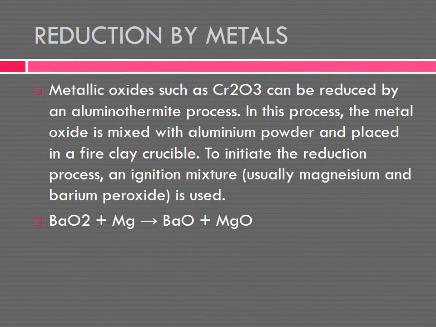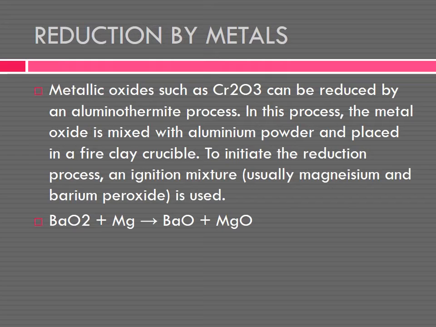Now, reduction by metals. Metallic oxides such as Cr2O3 can be reduced by the aluminothermite process. In this process, the metal oxide is mixed with aluminium powder and placed in a fire clay crucible.